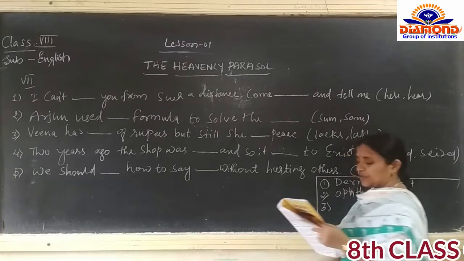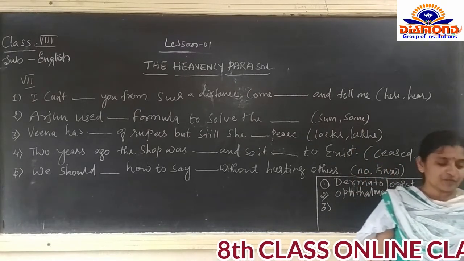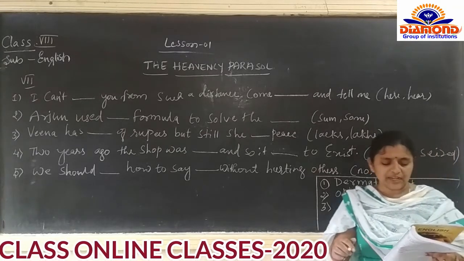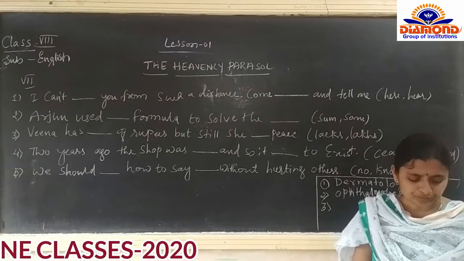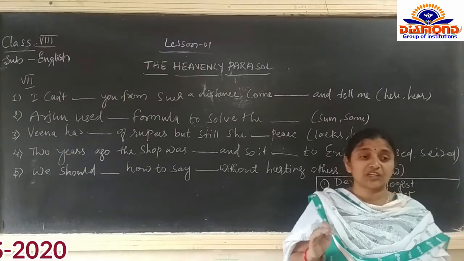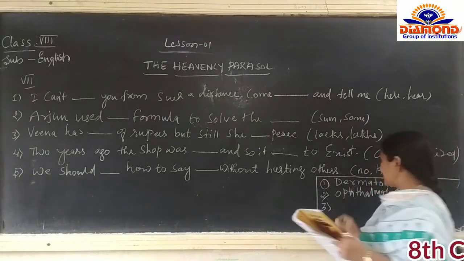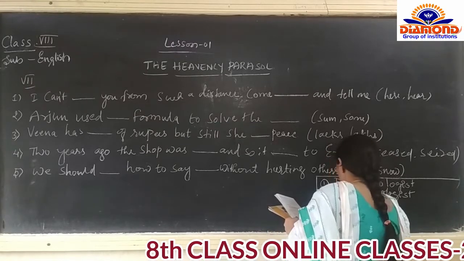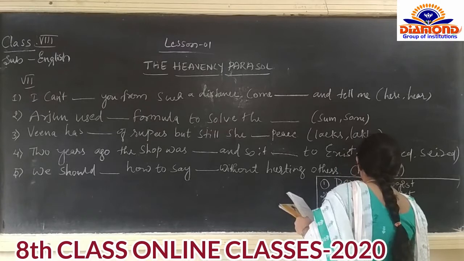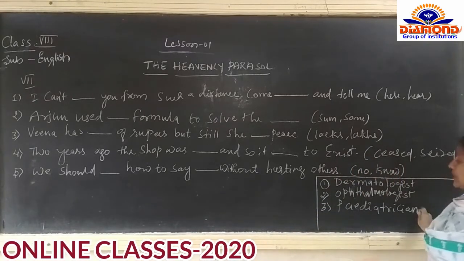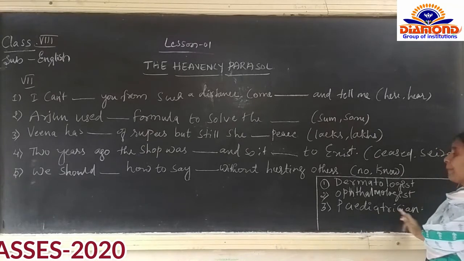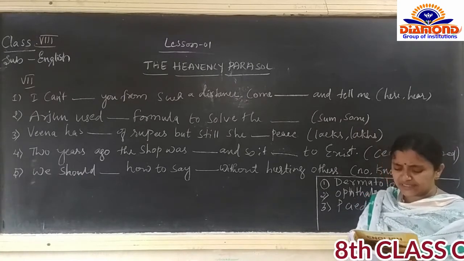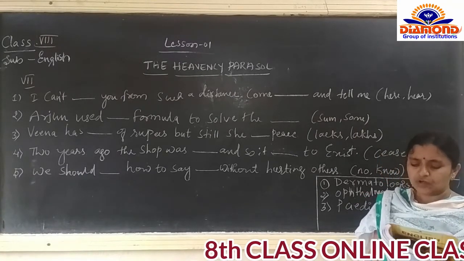The third one is the child is suffering from fever. The parents have to take him to, for example, if the child is suffering from fever, where do we have to go? A child, not an adult. The third one is pediatrician. Pediatrician means children's specialist we are going to call. Next, the fourth one. Kiran fell from the cycle and broke his bones, got injured.